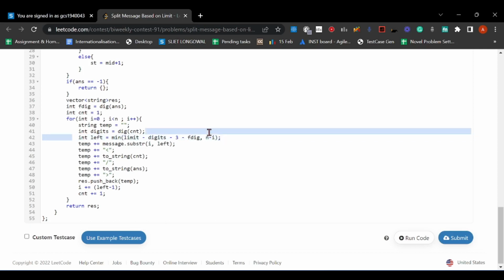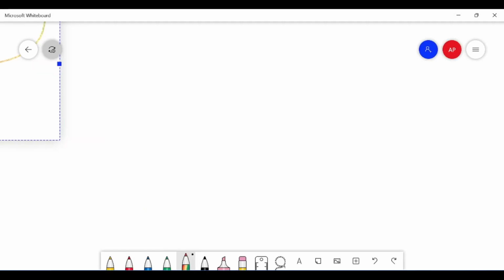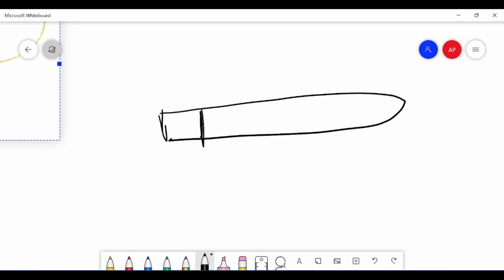So now left part will be, for all these strings except the last, this one. For the last string it will be the minimum of these two, because the last string can be shorter. Basically left is the length of the substring of message that I will include in the current string. Like if my message is this one, how much of it will I include in the current string, that is left. How much length of the part, like a substring of length 4 or length 5, this is my left.